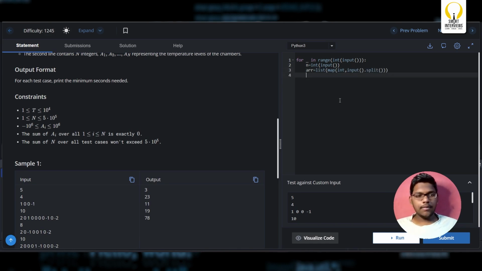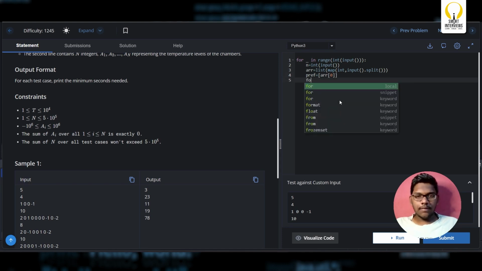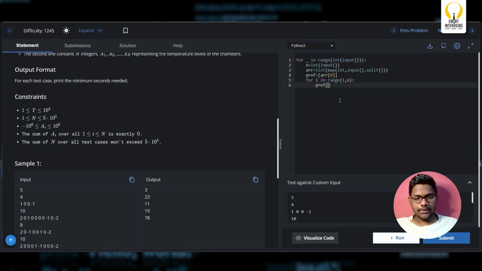And now first thing is we'll have to build a prefix array, right? So prefix array is equal to array of 0. Now we'll start from index 1 to n. So prefix, we'll just append, as it's an array list.